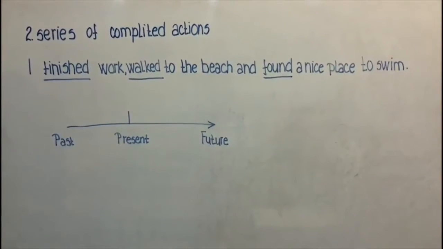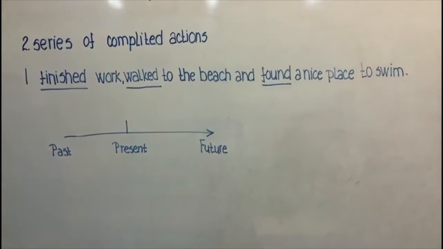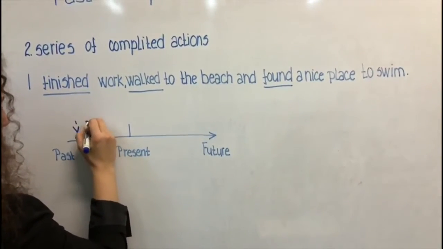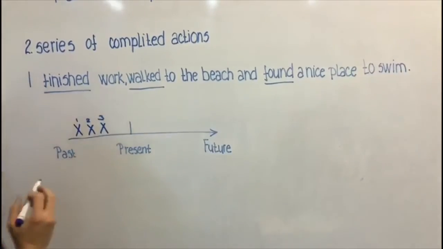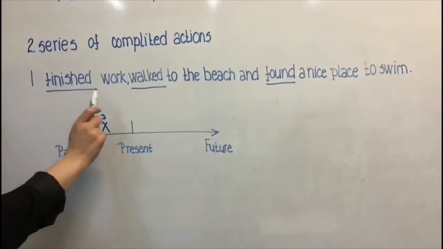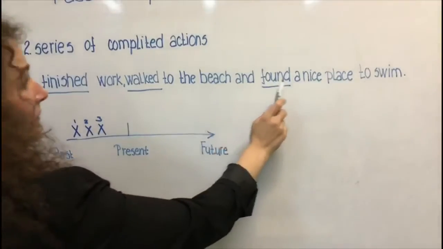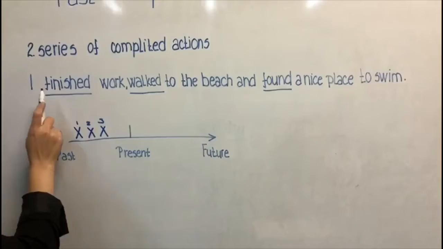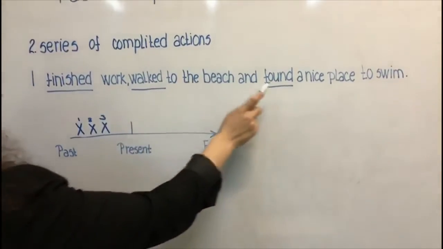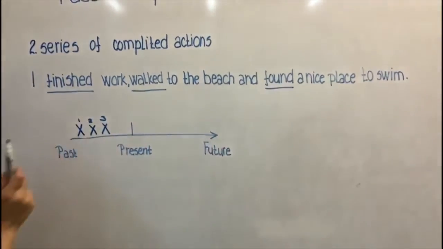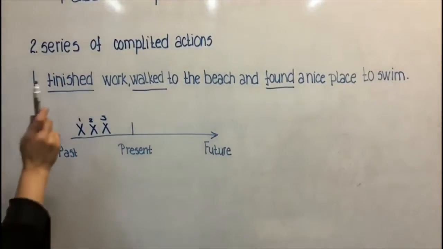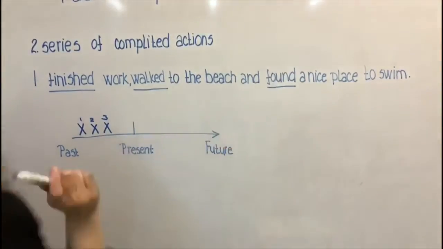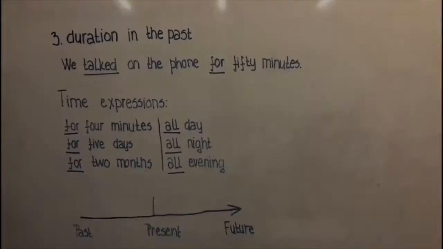Also we can use the past simple tense to describe a series of completed actions. 1, 2, 3, for example. I finished work, walked to the beach, and found a nice place to swim. I is the subject. Finished, walked, and found represent past simple tense in this case. Finished and walked are regular verbs, and find is an irregular verb.